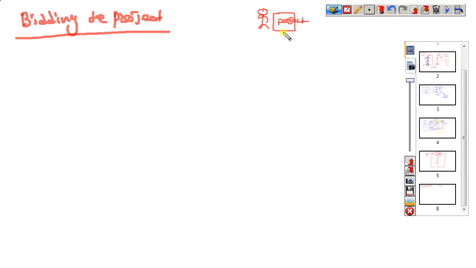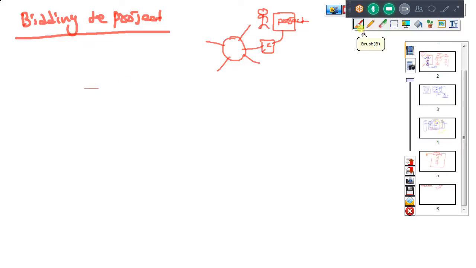All the requirements of that project are given to consultancy people. These consultancy people inform different companies, and company one comes. This is what we are calling company one.